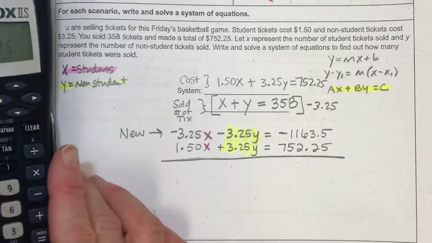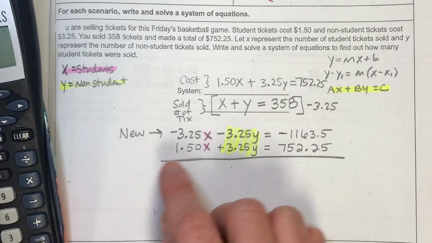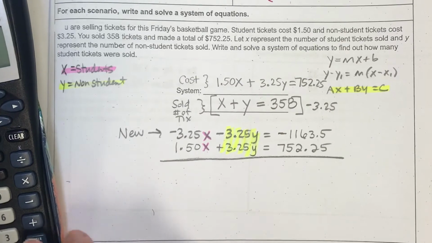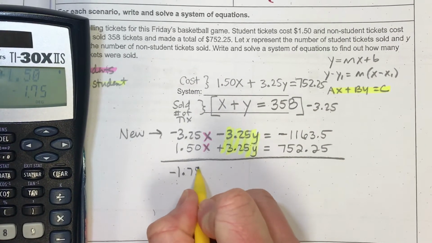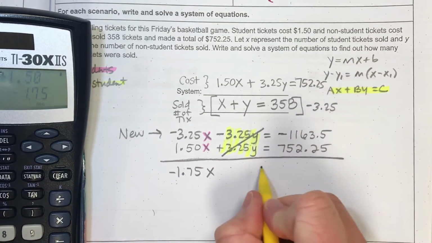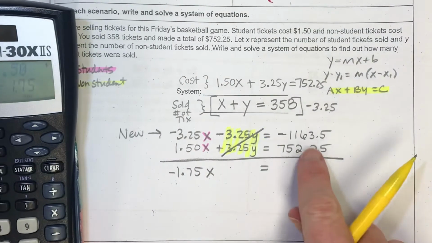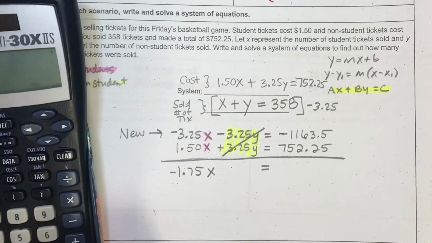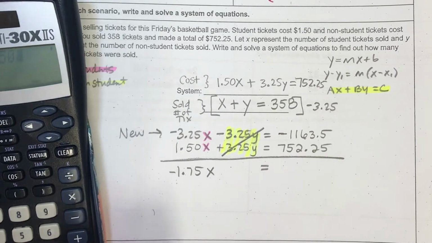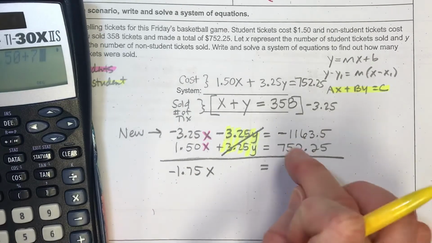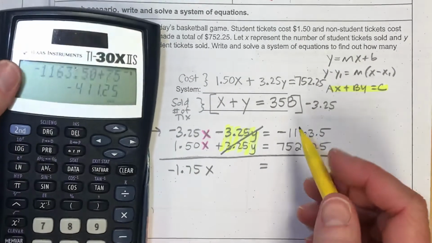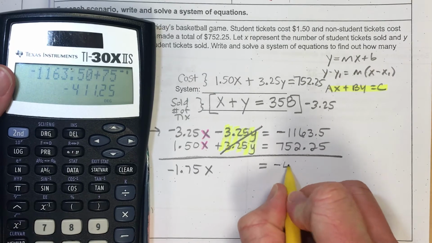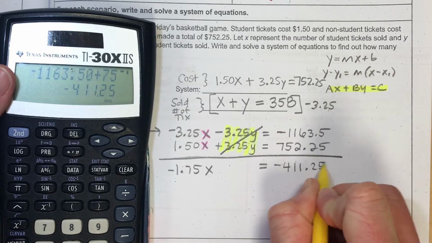Let's use our calculator. Negative 3.25 plus $1.50 is going to give me negative 1.75 for my x. My y's are gone, which is what we wanted. And now negative $1,063.50 plus $752.25 will get me negative $411.25.